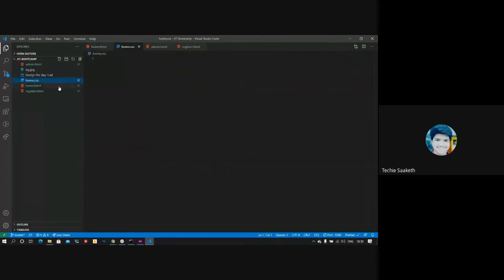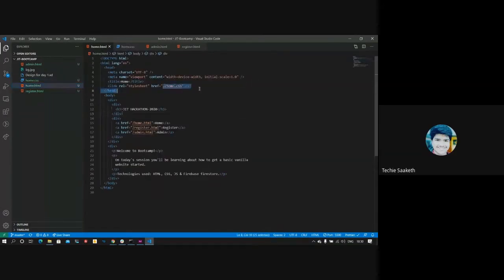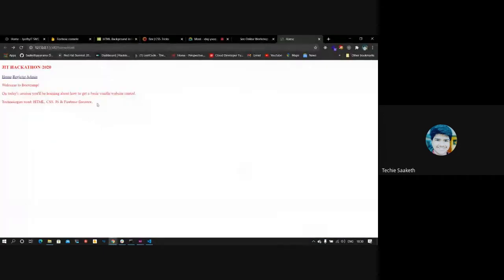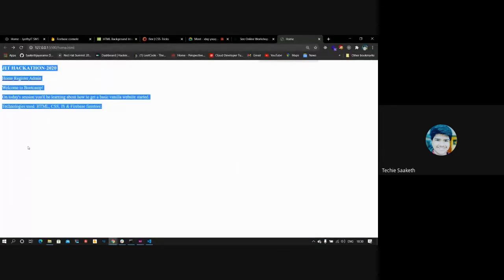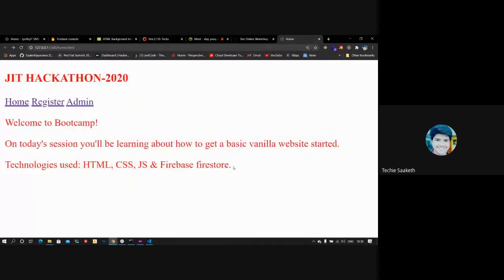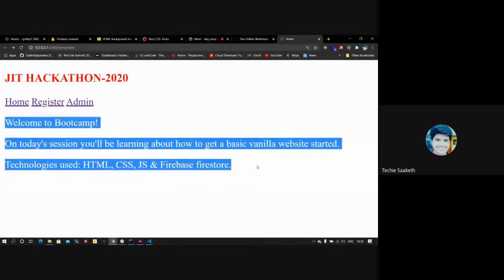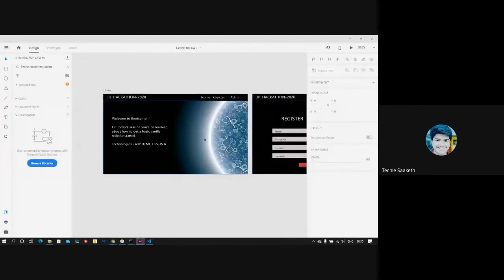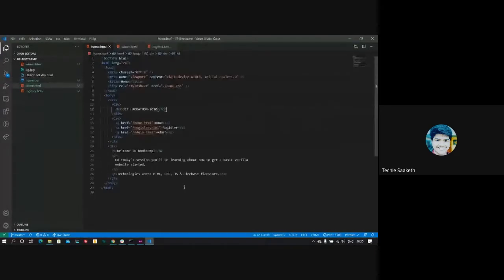Let's just verify whether this home.css got imported correctly or not. Let's try giving it a style. Let's style the body with color red, some random color. Let's see whether the changes get updated. You can see that all the content, every string here, is in red color. So our home.css got imported into home.html. Now let's see how we did that.